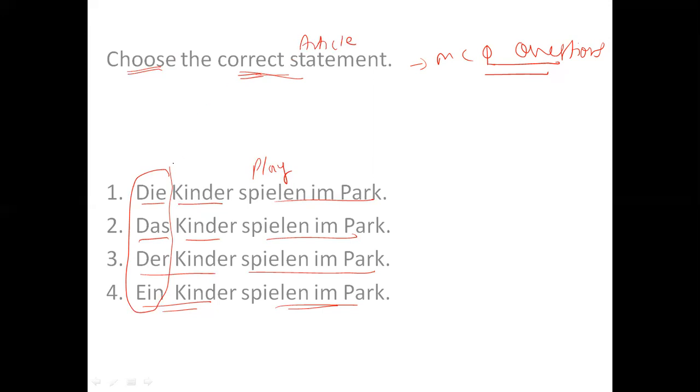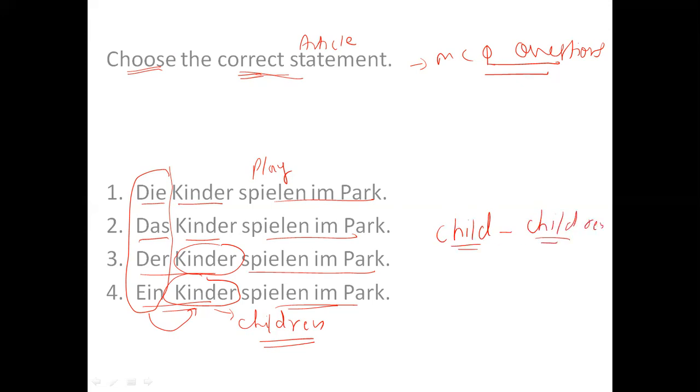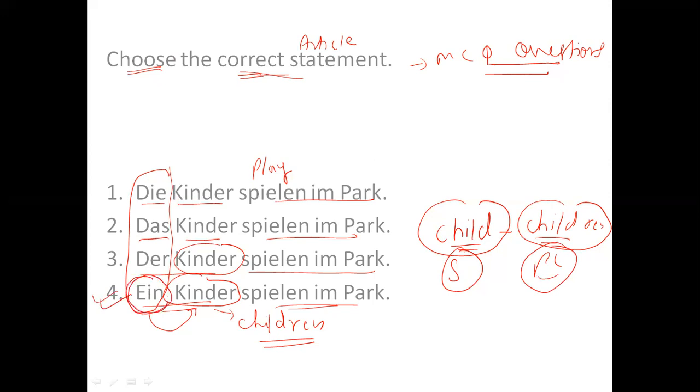Right? Now the rule was I have to check the gender of the word which is given on the right hand side. So on the right hand side, what is it written? Kinder. Kinder means children. If I talk about child and if I talk about children, what is the difference between child and children? Child is singular, whereas children are plural. ठीक है? So let's talk about fourth statement. It's written ein. So there is no plural in indefinite article. Hence fourth statement is wrong.